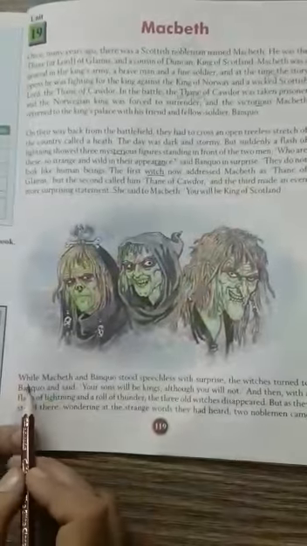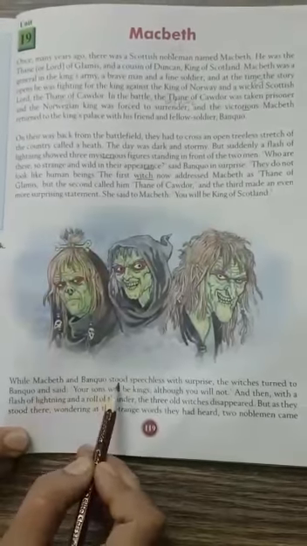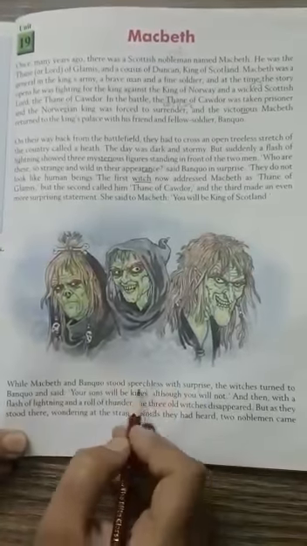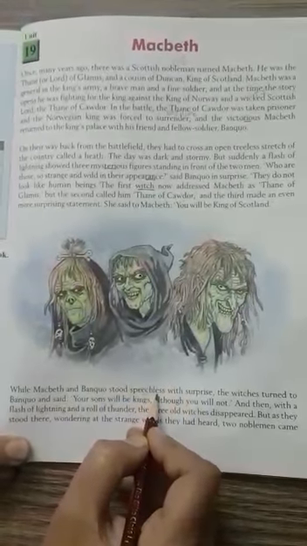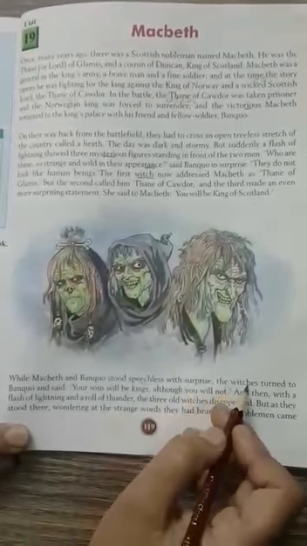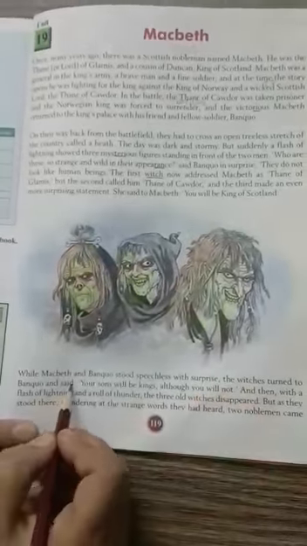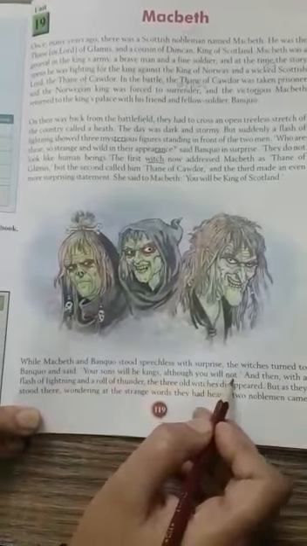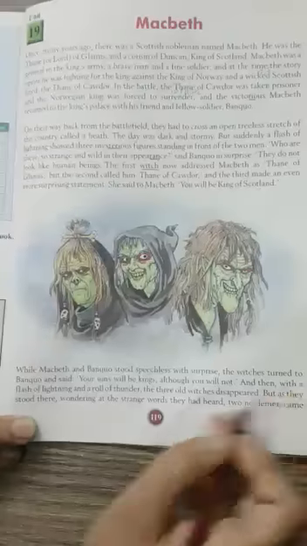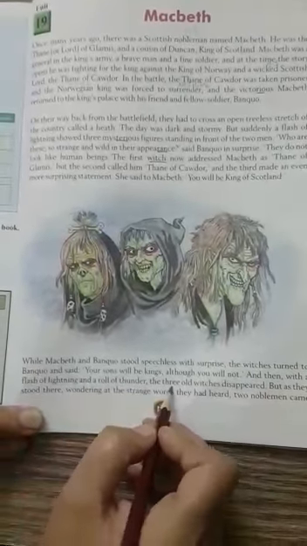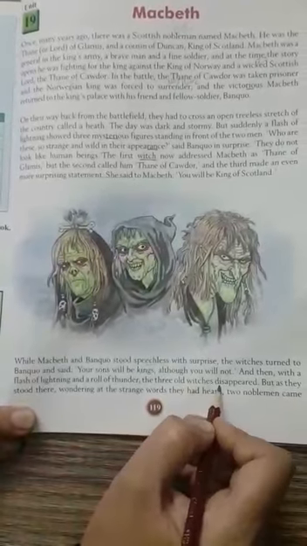Come to the next paragraph. While Macbeth and Banquo stood speechless with surprise. Speechless means without saying anything. Stood means standing. Surprise means astonished. The witches turned to Banquo and said, "Your sons will be kings, although you will not." And then, with a flash of lightning and a roar of thunder, the three old witches disappeared.